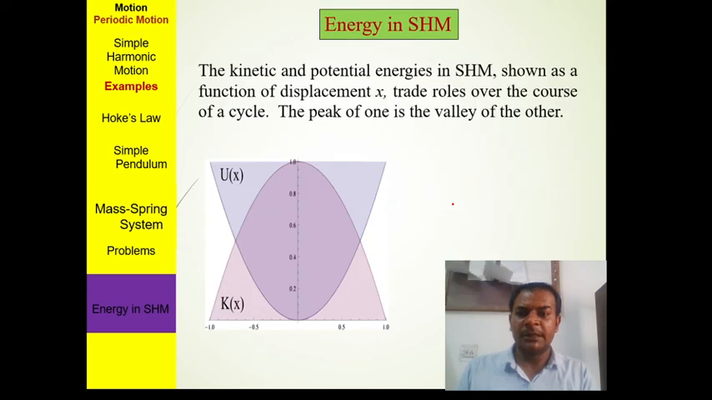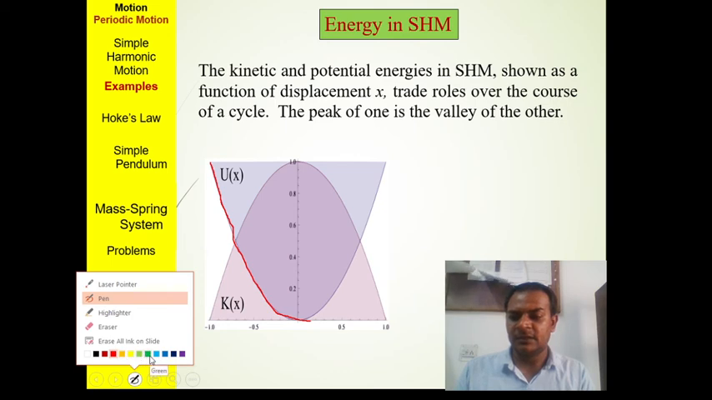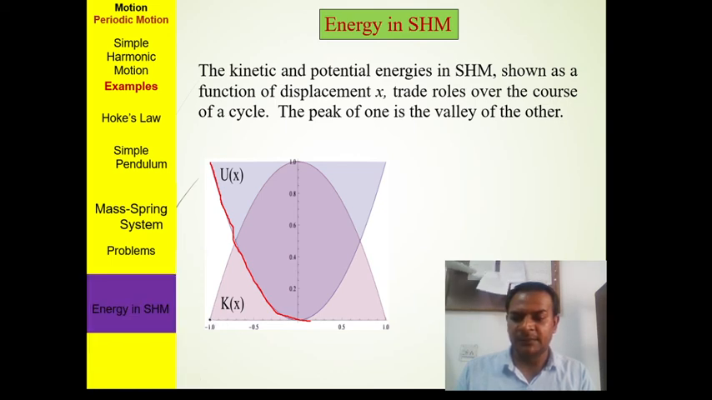We also show by a plot that the kinetic and potential energy in SHM are functions of displacement and roll over the course of a cycle. The peak of one is the value of the other, as we showed in the last one. Here you can see that as the potential energy decreases, the kinetic energy increases, as shown by the different color.